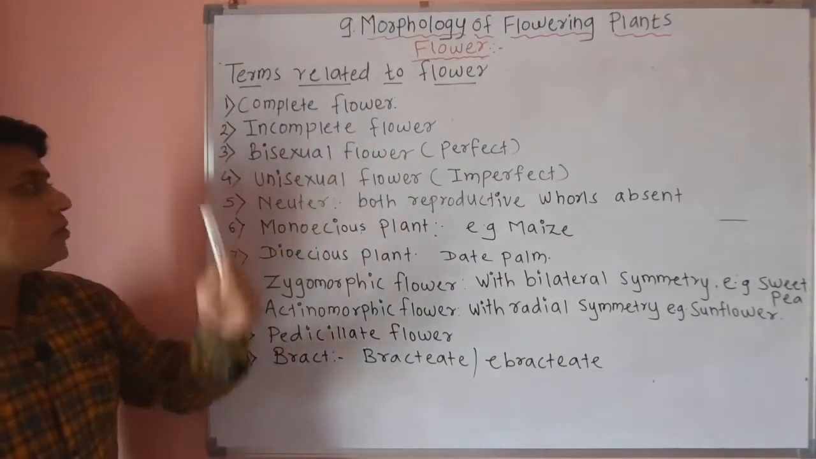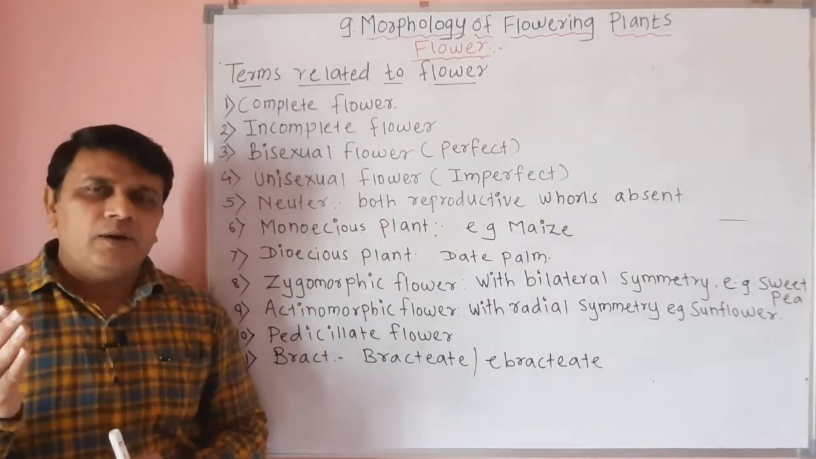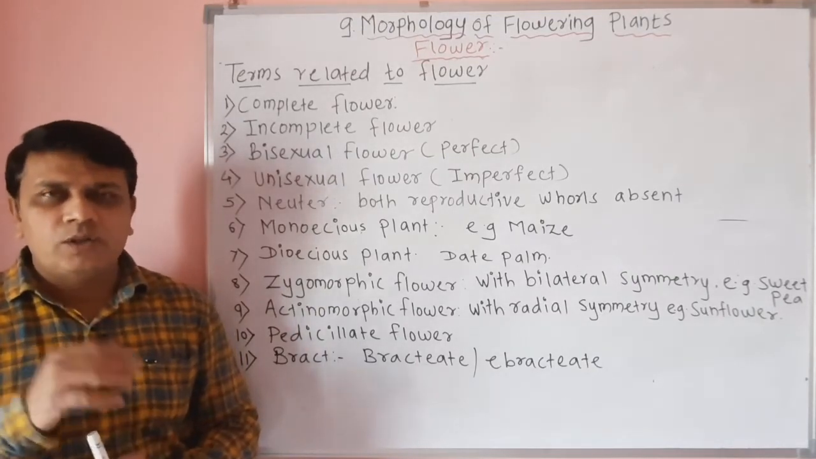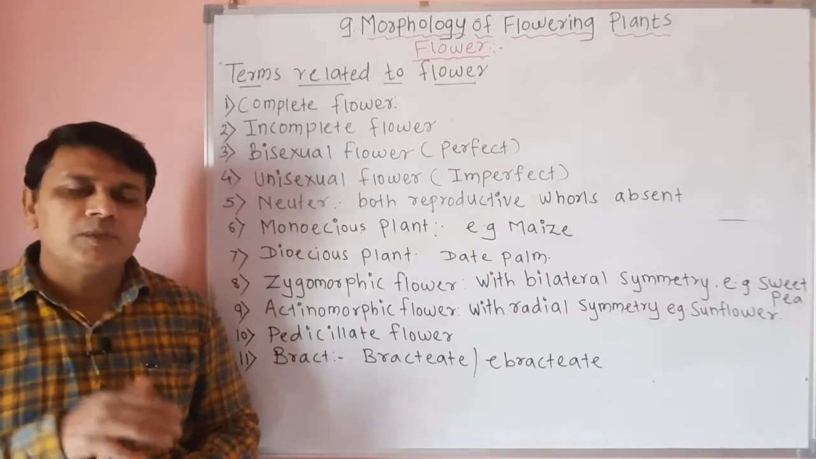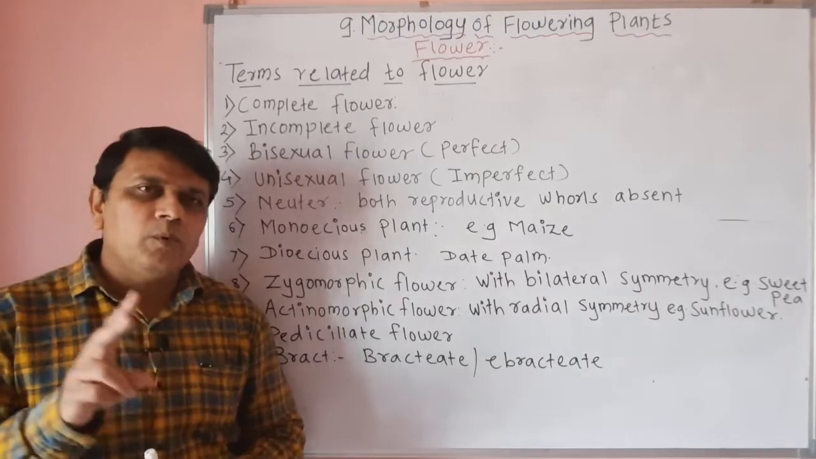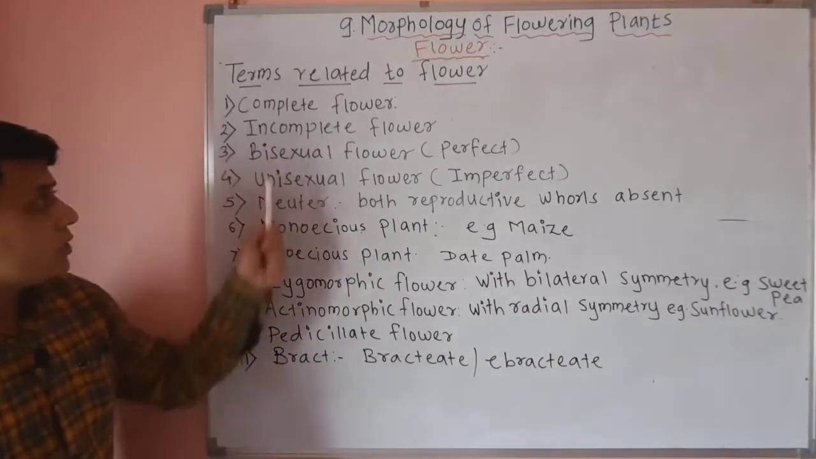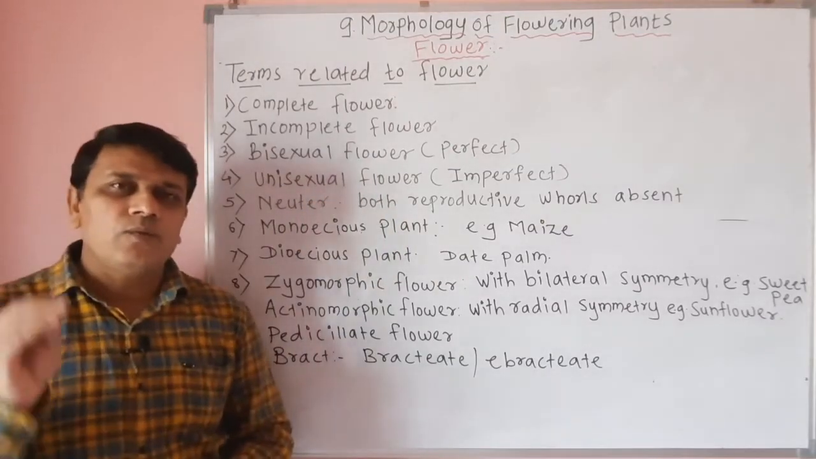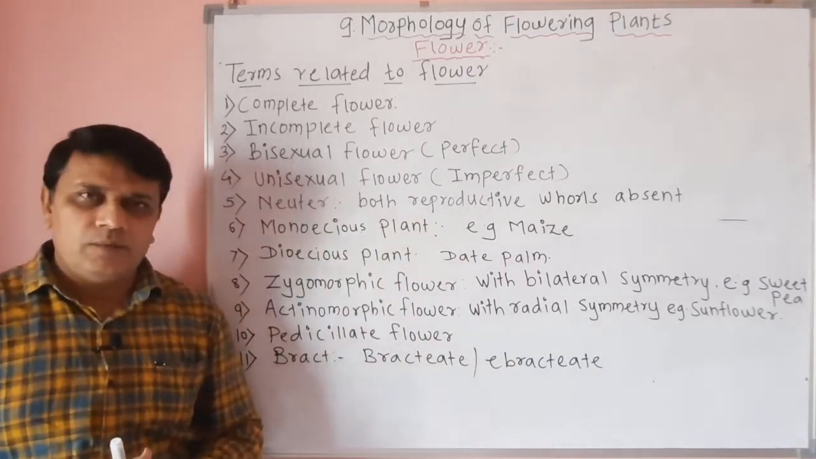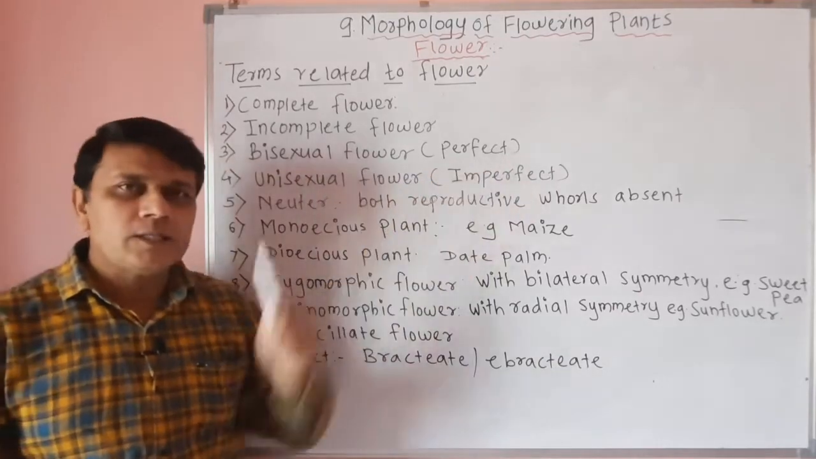Then bisexual flower. Now you know that androecium and gynoecium are the two reproductive organs. Androecium is the male reproductive organ while gynoecium is the female reproductive organ of the flower. When both these reproductive whorls are present, such a flower is called a bisexual flower. Bisexual flowers are called perfect.